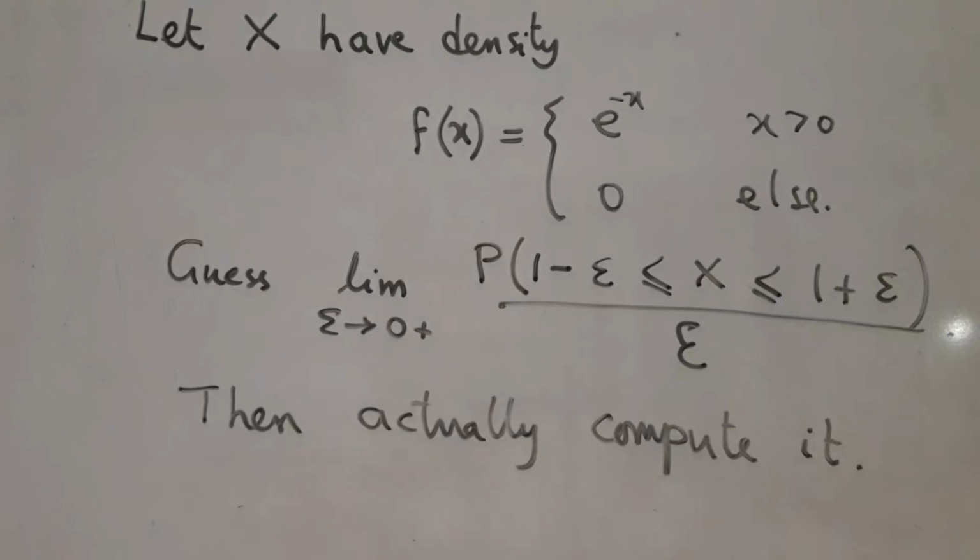In this problem, we are working with a random variable X which has this particular density. Now you have to find out this limit. First you have to guess what it should be. And then you have to actually compute it and check whether your guess was correct or not.